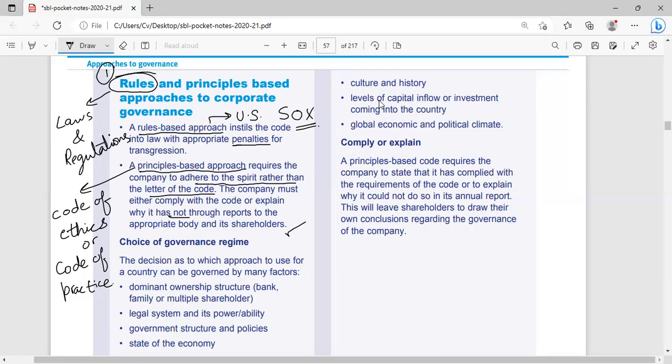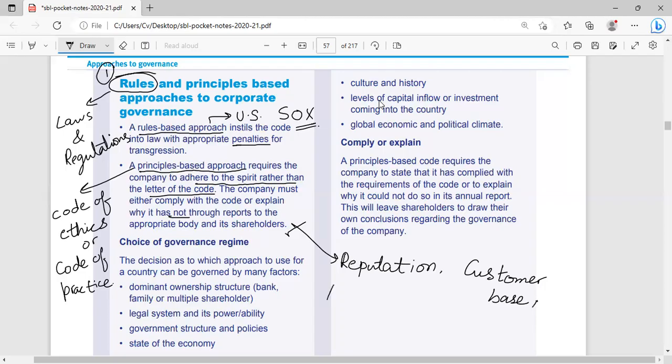But if companies follow the principles, it will improve their reputation in the market. It will help to increase their customer base, especially if customers are concerned about ethics. If customers think that companies should be ethical and follow some code of ethics, it will help them increase their customer base.